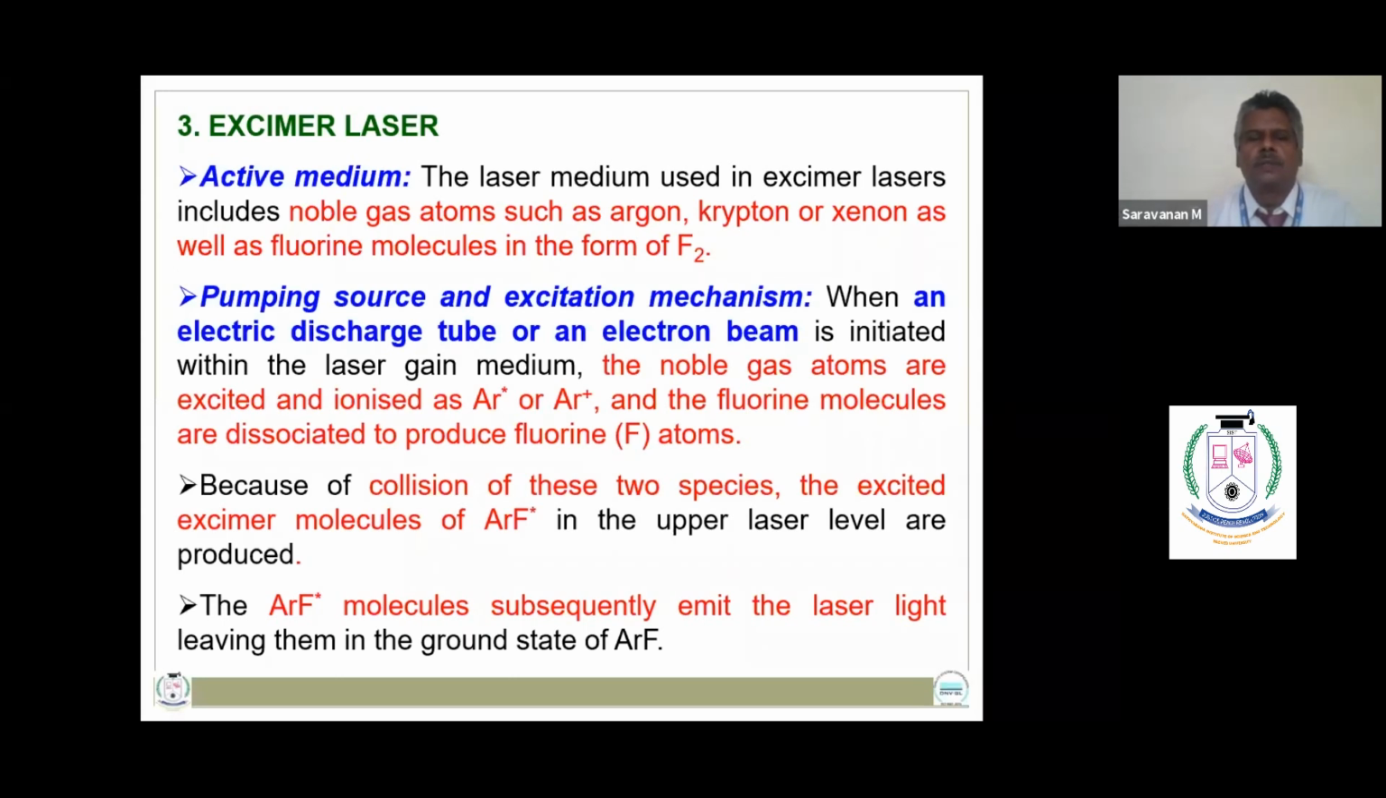The pumping source is capable of producing excited argon radicals, argon ions, and fluorine atoms or fluorine ions. When these radicals and ions collide, they produce excited dimers of ArF star. When they come back to the ground state, this ArF star emits the laser light, leaving them in the ground state of argon fluoride.